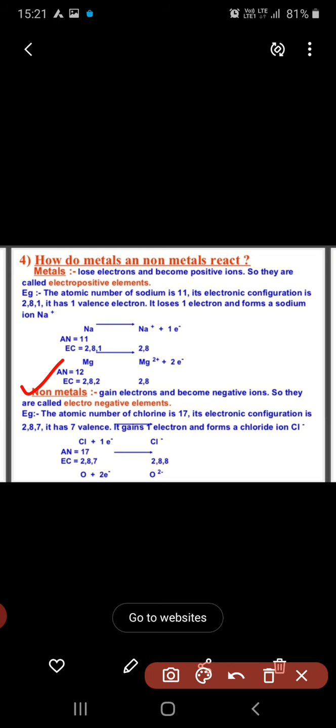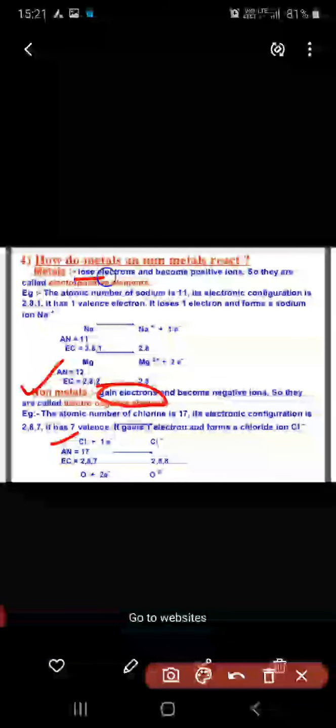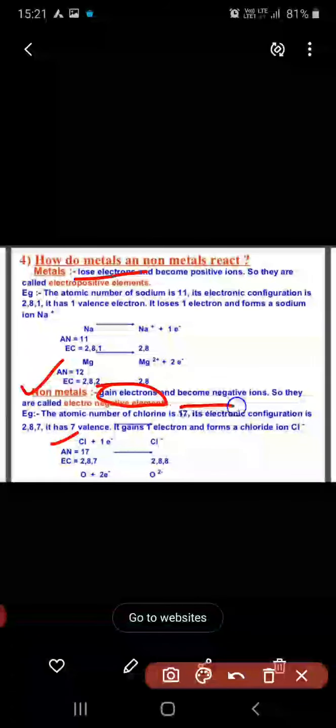Now we just go for non-metals. Which are these? Here we take an example, chlorine is a non-metal. The tendency of a non-metal is to gain electrons. The tendency of a metal is to lose electrons, and the tendency of a non-metal is to gain electrons and become a negative ion.